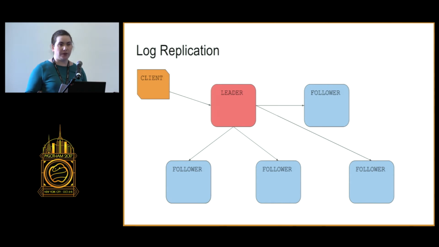and the leader is the only participant that can accept data from the client. If the followers hear from the client, they redirect to the last leader they heard from. The commits in Raft are two-phase. A leader proposes a log entry to the followers. When a majority of the followers have responded, then the leader sends a commit message.